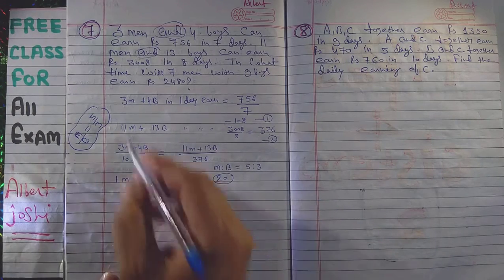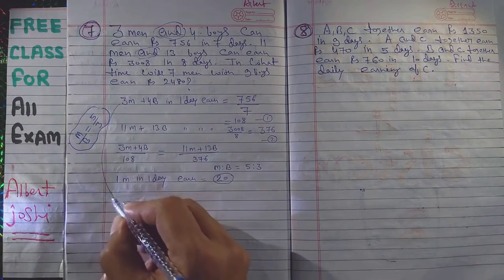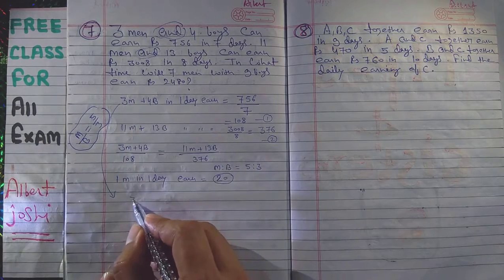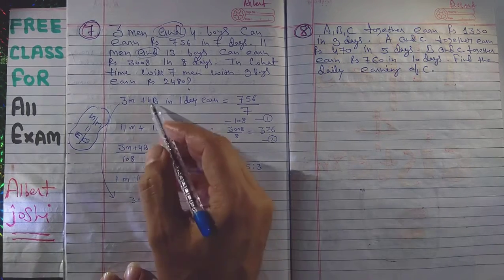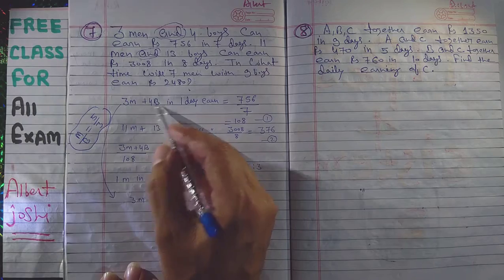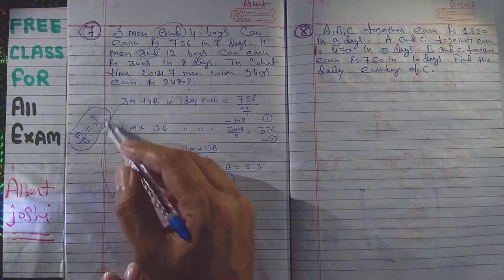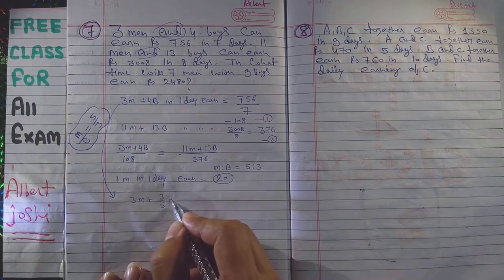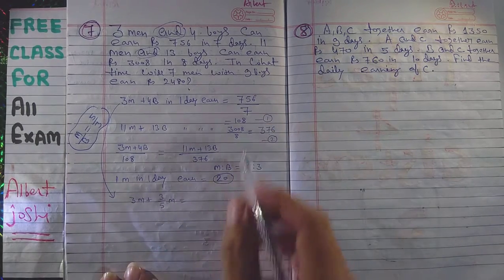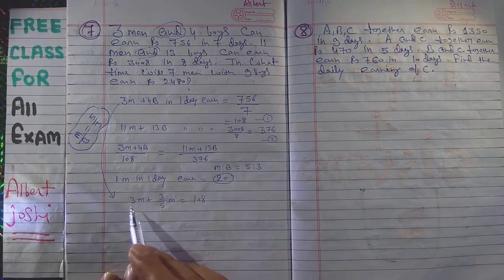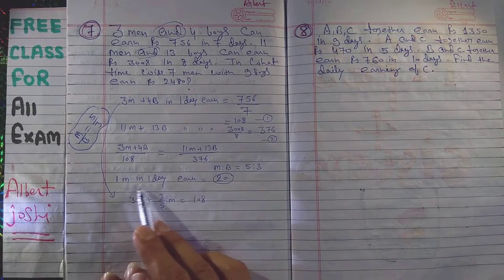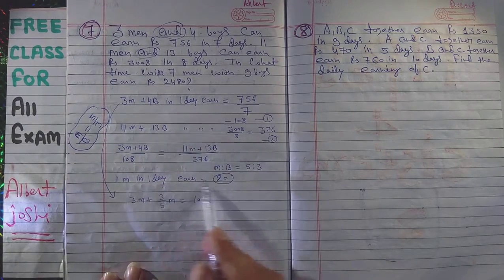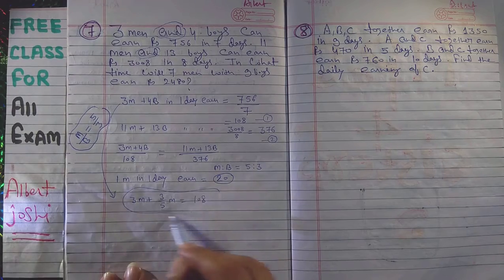You have to do like this. This is 3 men plus 4b. Now b is equal to 3/5 m, equal to 108. If you will calculate, then you will get one man, because this is for 1 day, so it will be 20. After calculation, that will be 20.